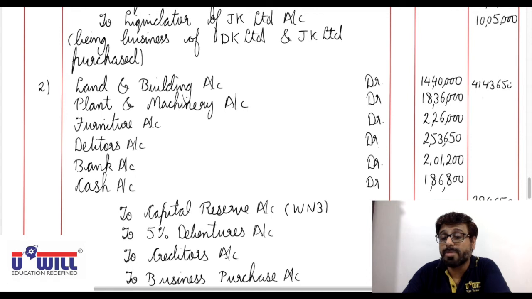Now that amount should match with the credit amount. So 2,84,650 plus 84,000 plus 2,20,000 plus 35,55,000. That also comes to 41,43,650. So probably this entry is correct.